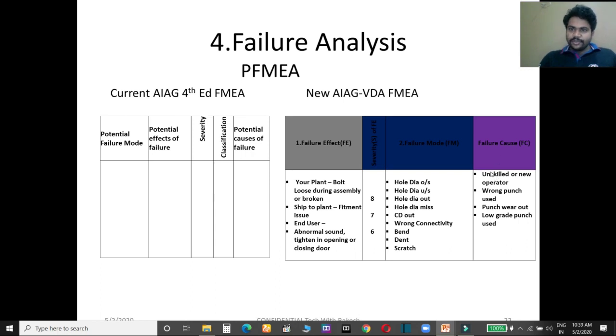Failure cause. What are the causes of the failure? You have to mention here: unskilled operator. Suppose the hole is oversized, so it can be an unskilled or new operator, wrong punch used, punch wear, or low grade punch, like that. These are the causes of failures.